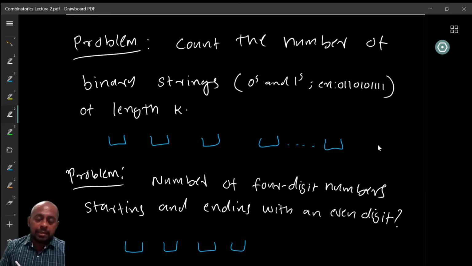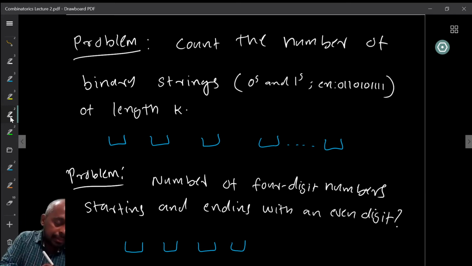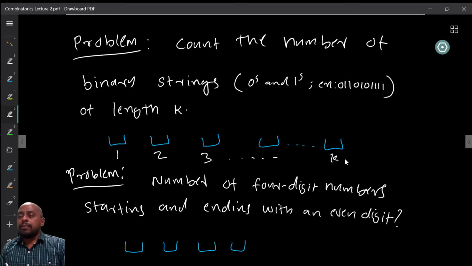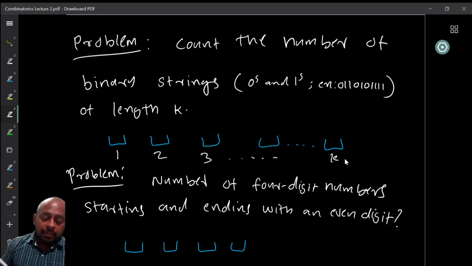So what we know is that we are going to look at strings of length exactly k, right? We have a string of length k, which means that there are k positions, right? Position 1, position 2, position 3, etc., position k. So we have strings with k positions.